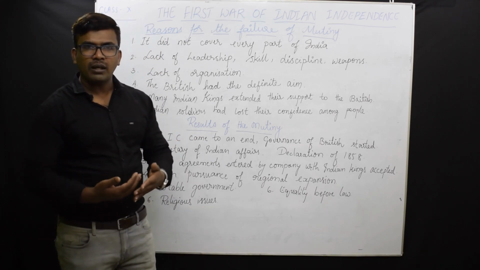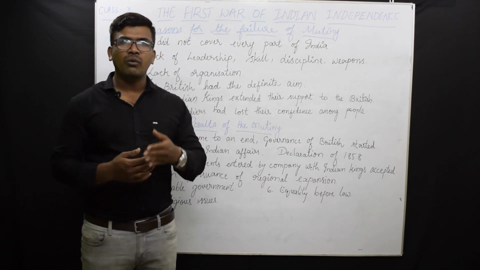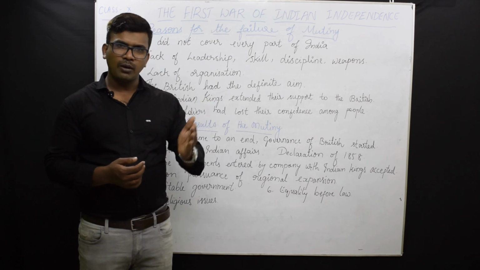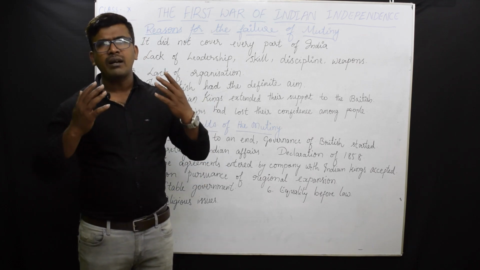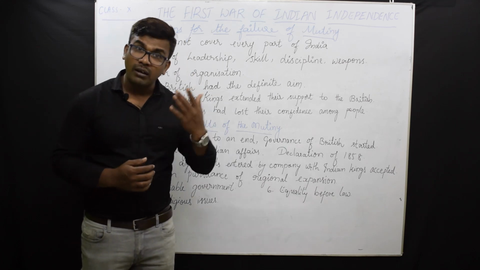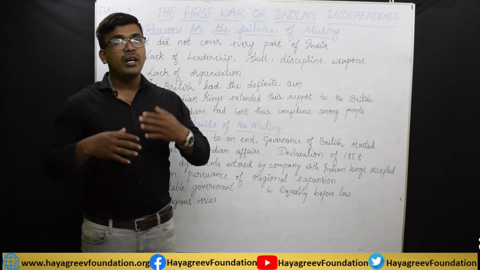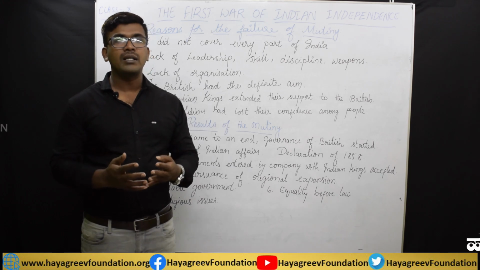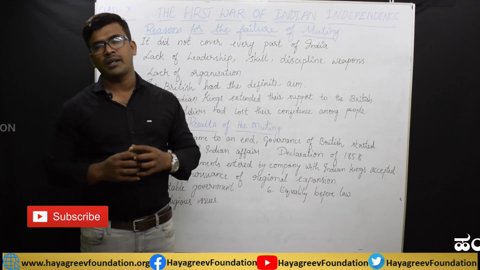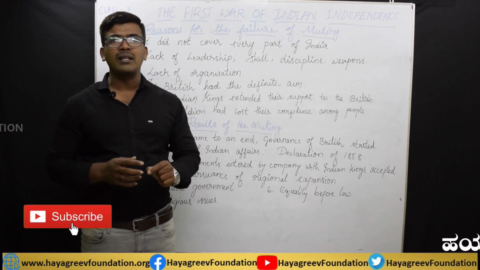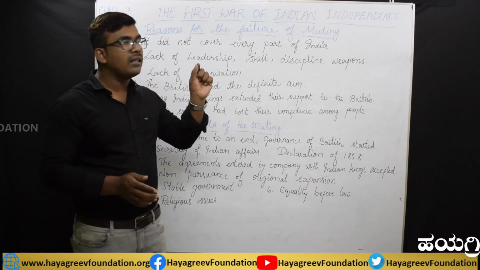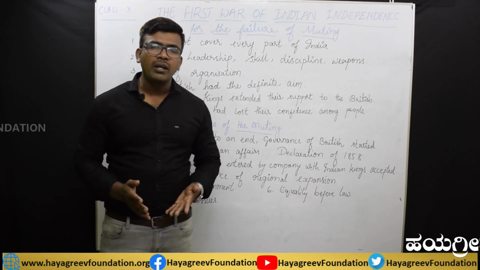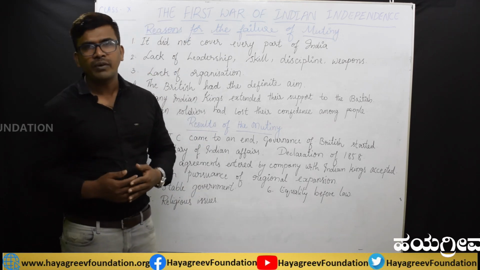So while explaining where it had spread, we mentioned only Lucknow, Kanpur, Jhansi, only a few places. In India, many dynasties were there, more than 500 dynasties. We did not mention those places. Why? Because it had not spread throughout the country. That is the main reason. Not all Indians took part in this revolt. So that is the main reason for the failure of 1857.